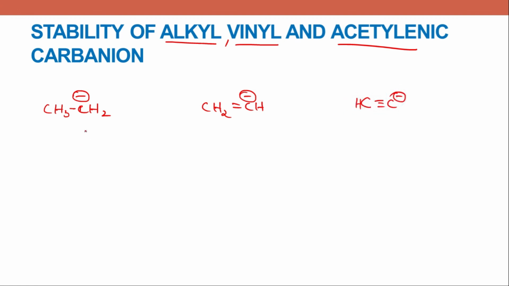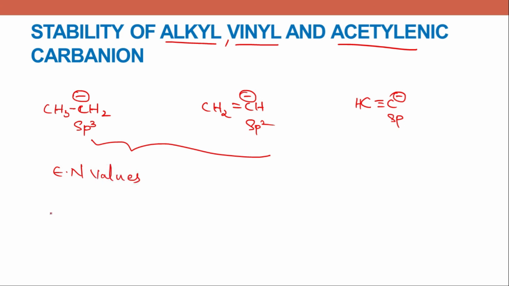So the hybridization is different for all these carbons. Here the hybridization is sp3, this has sp2 hybridization, and this has sp hybridization. Now we can't determine the stability of these carbanions based on hybridization, because all three have different hybridization. Now we'll consider the electronegativity values.